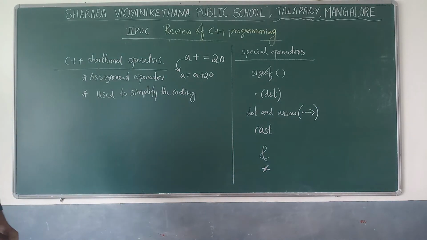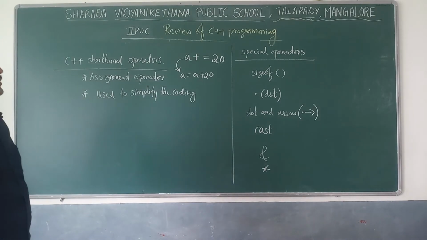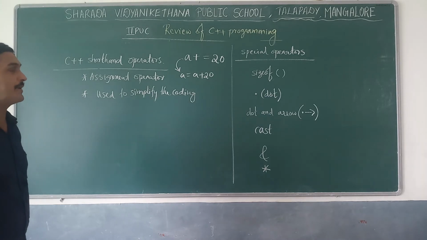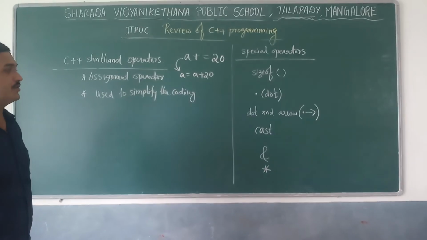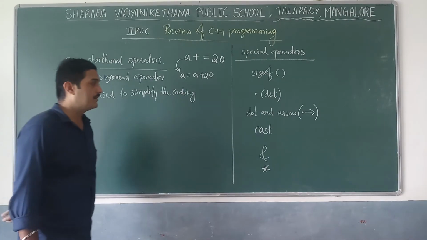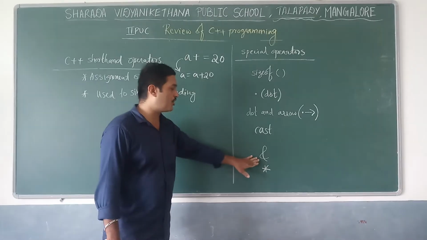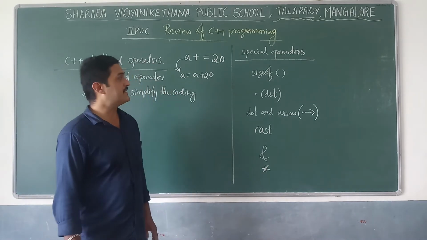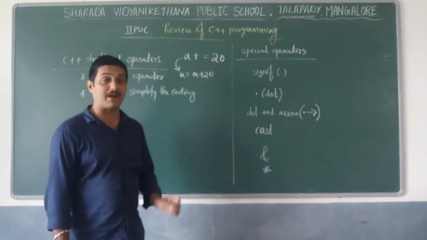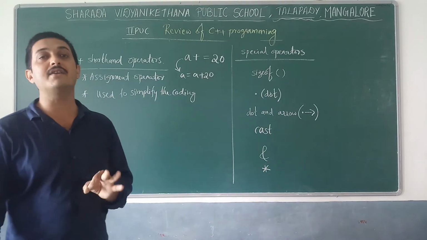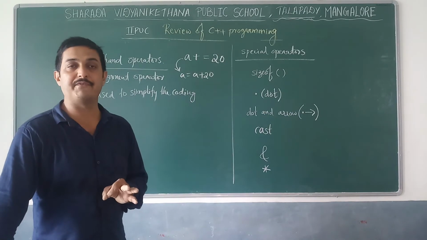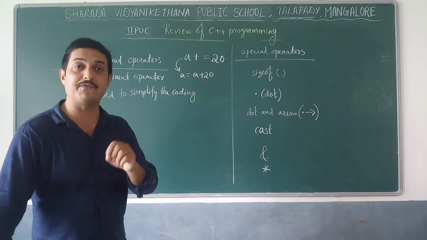Next, special operators. Under special operators we have the sizeof operator, dot operator, arrow operator, cast operator, ampersand operator, and star. See, the first one is the sizeof operator. It's also one of the functions. The sizeof operator returns the size of a variable, where size means in terms of data types.